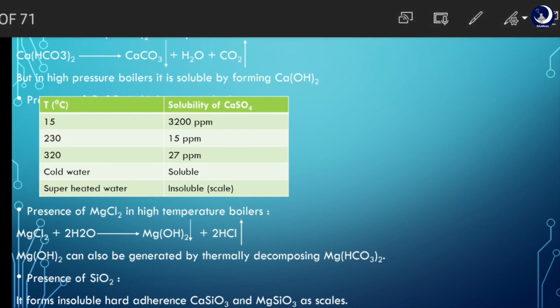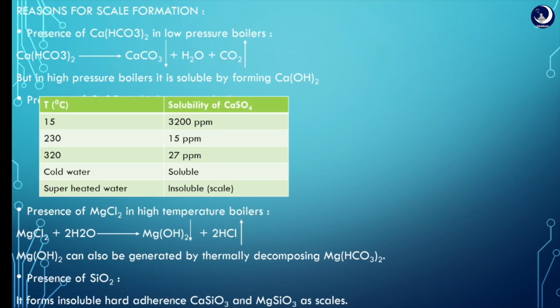Let us discuss the reasons for the formation of scale. That is, presence of calcium bicarbonate in low pressure boilers, presence of CaSO4 in high pressure boilers, presence of magnesium chloride in high temperature boilers, and presence of silica.